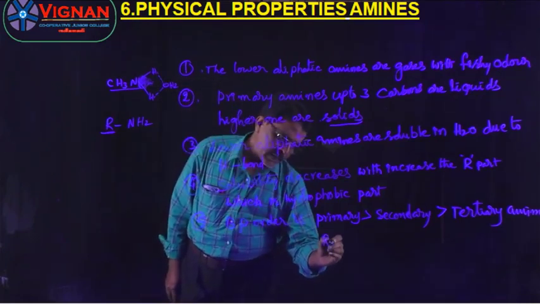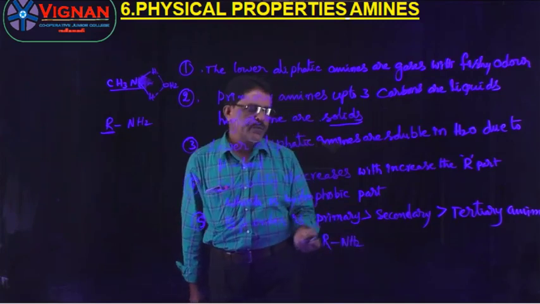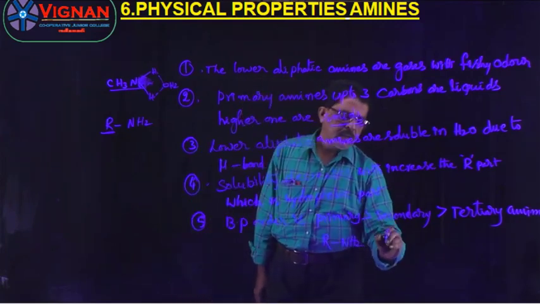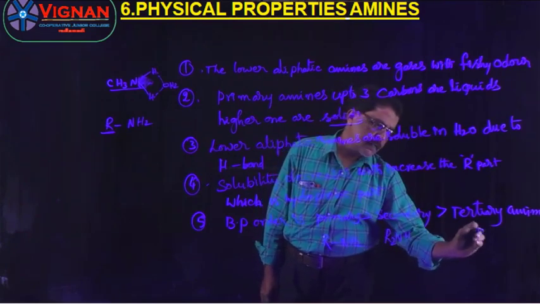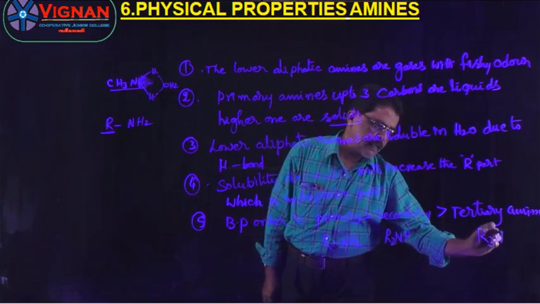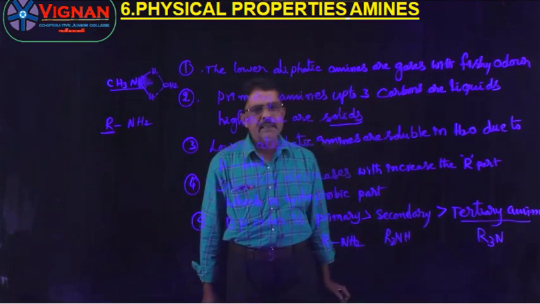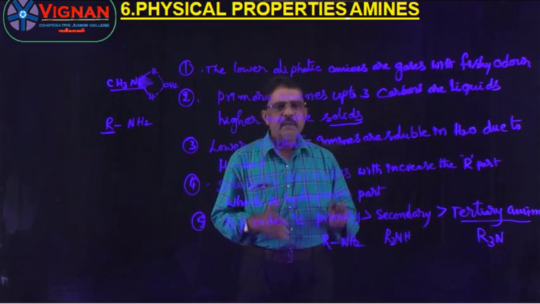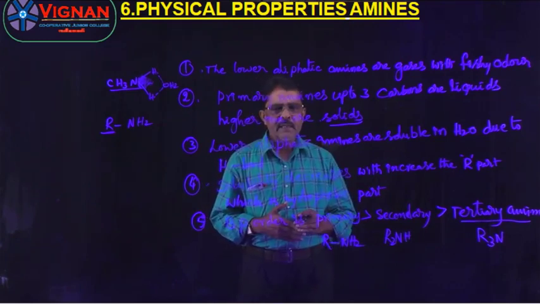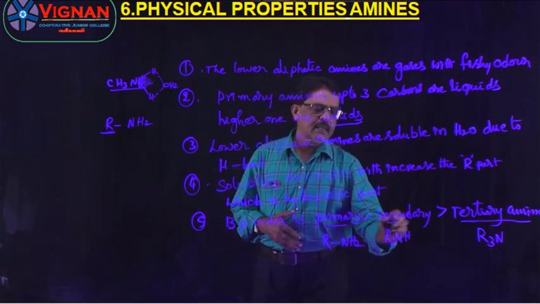So I will write the general formula of primary amines: RNH2, R2NH, or R3N here, right? Tertiary amines have no hydrogen atom, so they are not able to form hydrogen bonds. Therefore, the boiling point of tertiary amines is less when compared with primary and secondary amines.